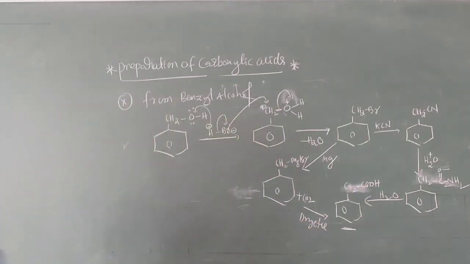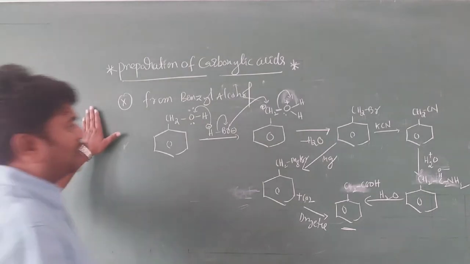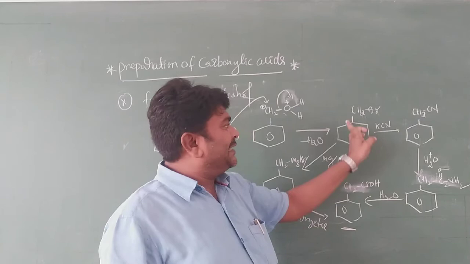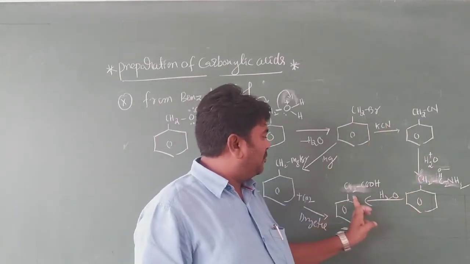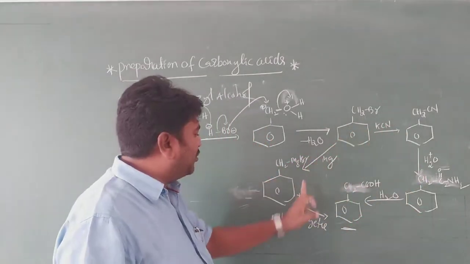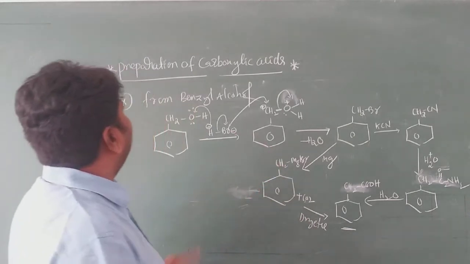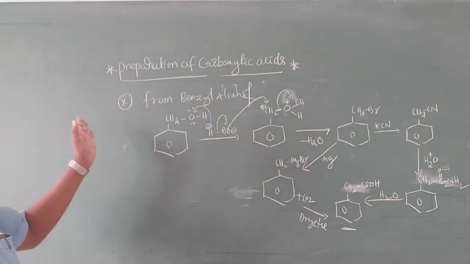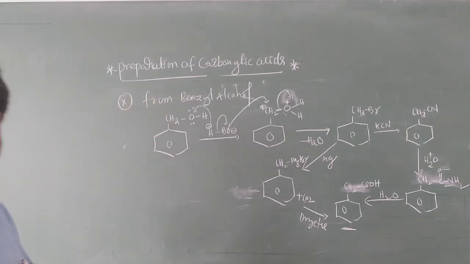It is very important, my dear students. From benzyl alcohol to form this compound, two methods are there. It reacts with KCN to form this compound. It reacts with magnesium metal to form this one. Two methods are there. This is for the preparation of carboxylic acid from benzyl alcohol. It is very important. Next one.